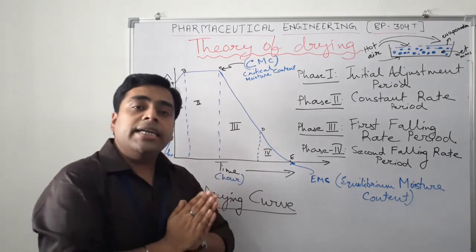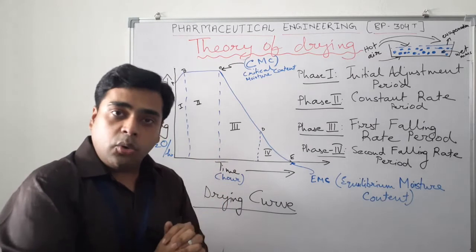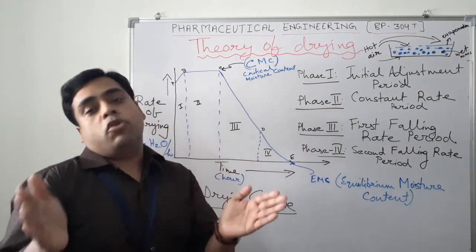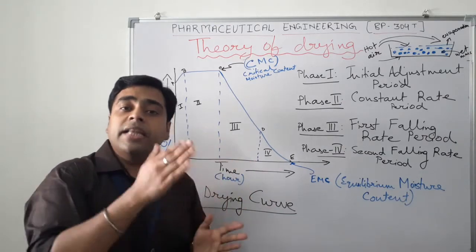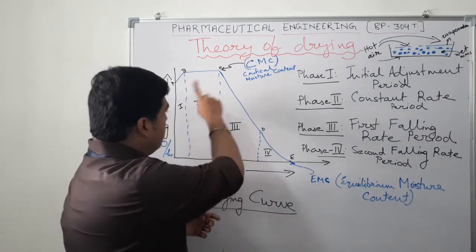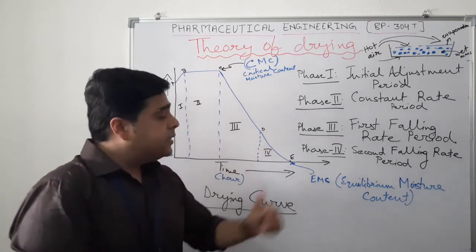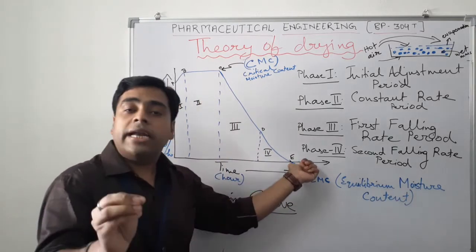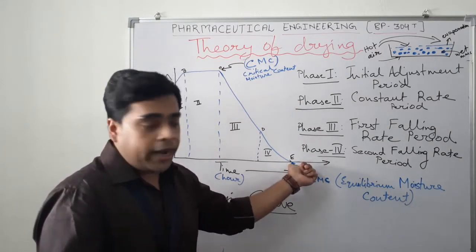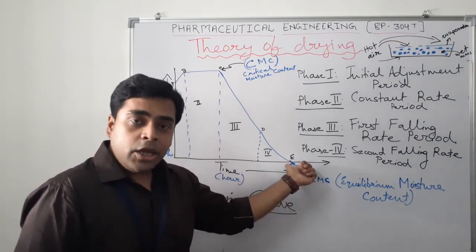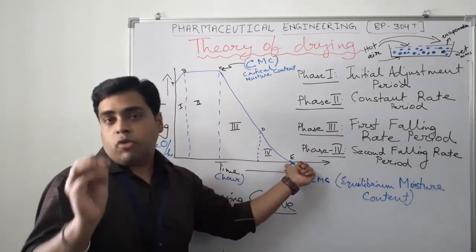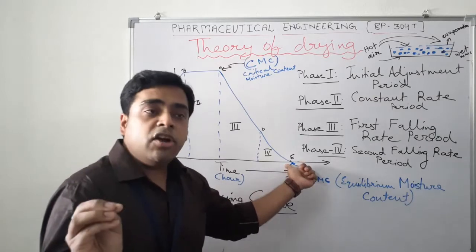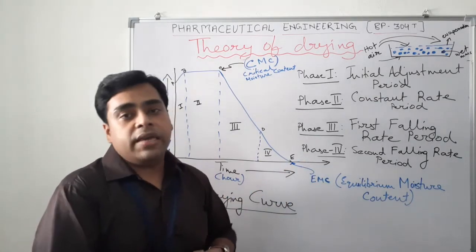So in the practical experiment which you are doing, we should calculate the decrease in the moisture content at different time intervals, and this curve should continue till this point E is reached. Theoretically at least, in the plot at least, we can reach this particular point. So at this point E, the moisture content is the equilibrium moisture content, or we can call it EMC. The definition and understanding of EMC we had done in the previous lecture.